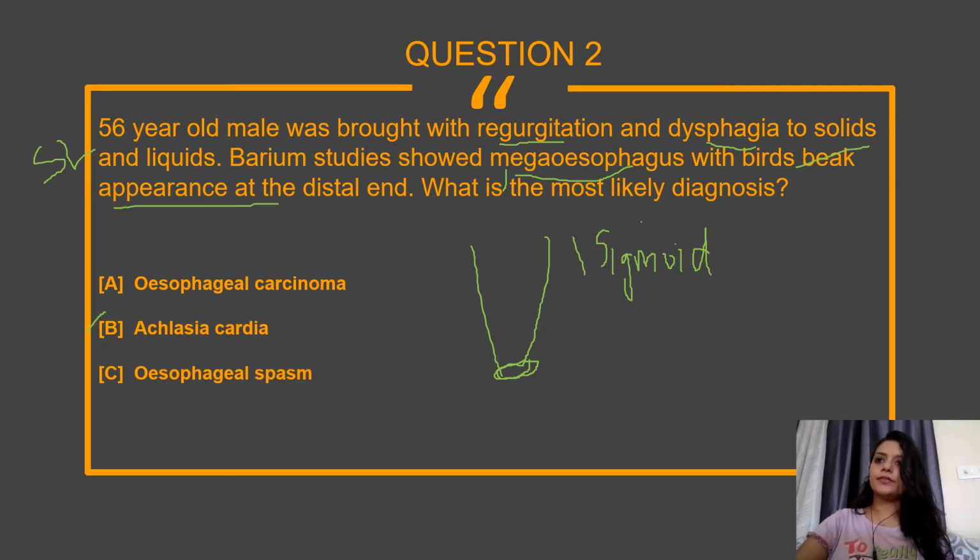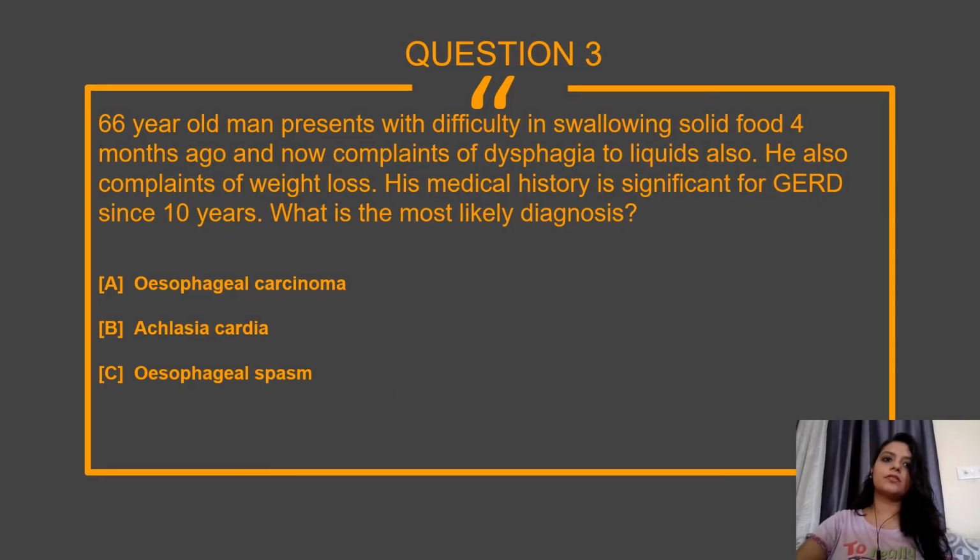So that is the main point. Again, moving on to the next question. This question is different. A 66-year-old man presents with difficulty in swallowing solid food 4 months ago, and now he complains of dysphagia to liquids also. He also complains of weight loss. His medical history is significant for GERD, gastroesophageal reflux disease, since 10 years. What is the most likely diagnosis? The options are esophageal carcinoma, achalasia cardia and esophageal spasm.